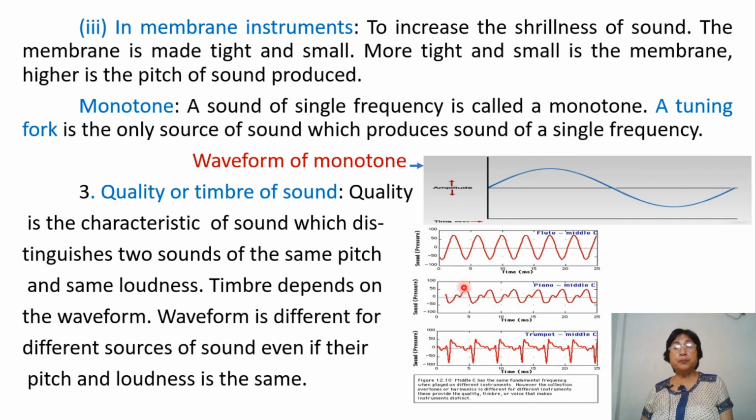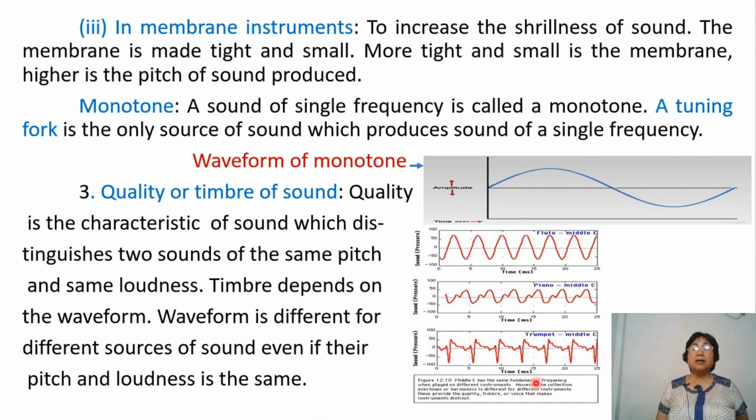Even when pitch is the same and amplitude is the same, if you look at the waveform here, this has a simple waveform, this has an added waveform which we call the first subsidiary note, and in this one we have the first subsidiary, then we also have the second subsidiary.